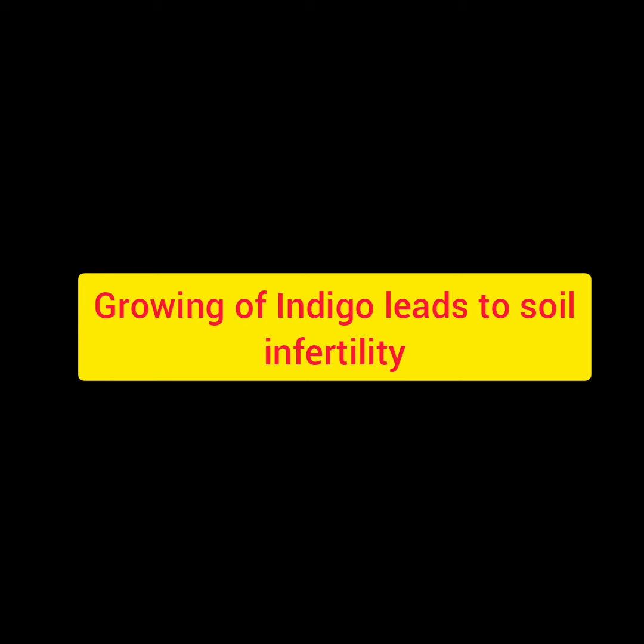And after the indigo harvest, farmers could not use the same soil to grow rice. So this was wrong. Though they gave money in advance, seeds, everything, there was no escape from this cycle. The farmers were given advance, they grew indigo, and as soon as it was harvested, again they got the money.